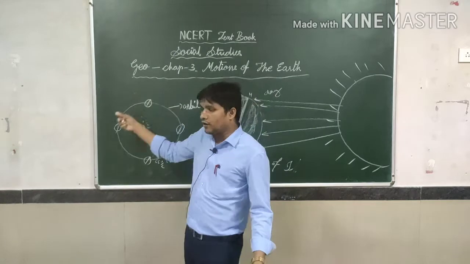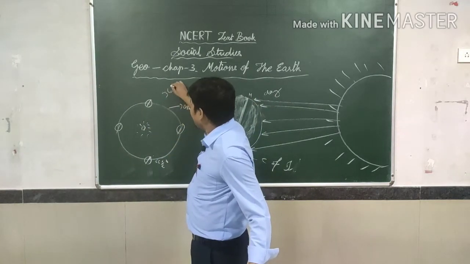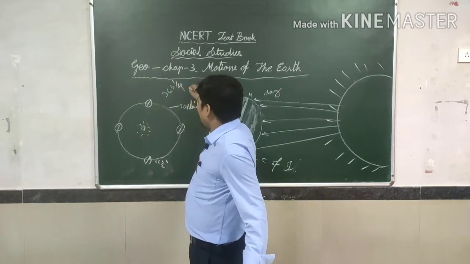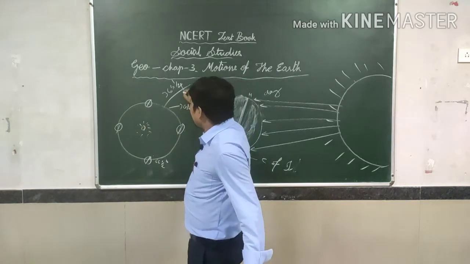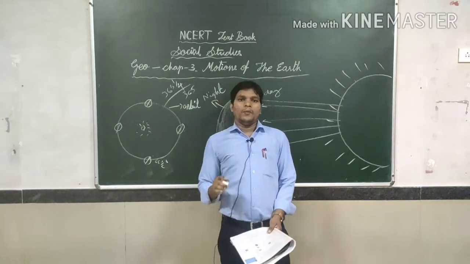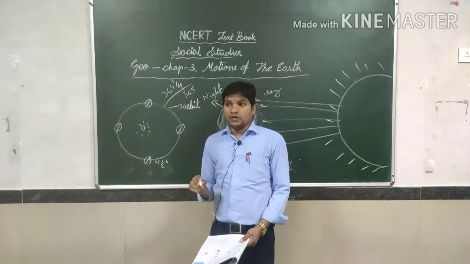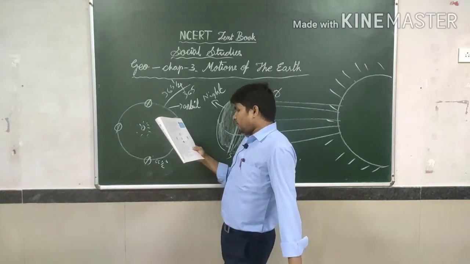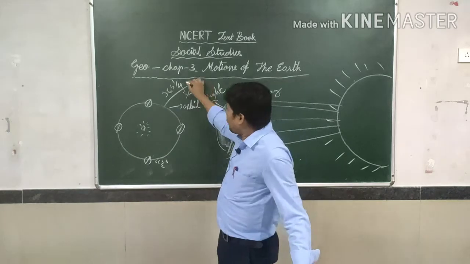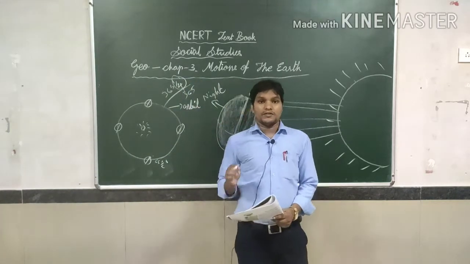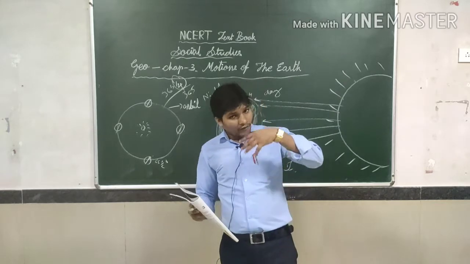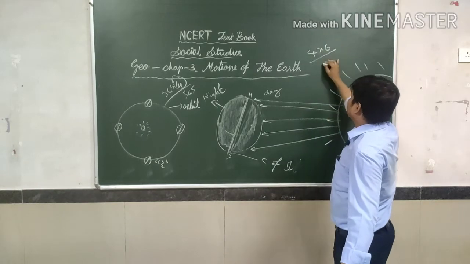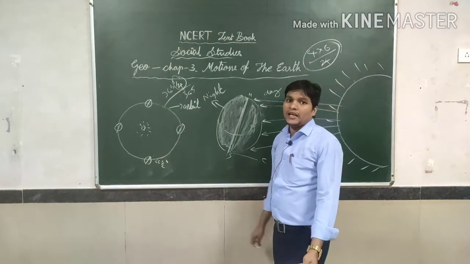For each revolution, it takes 365 and 1/4 days, but they used to say 365 days per year. The 1/4 means it will take 6 hours per year. After 4 years, 4 into 6 equals 24, which means again 1 extra day will come.